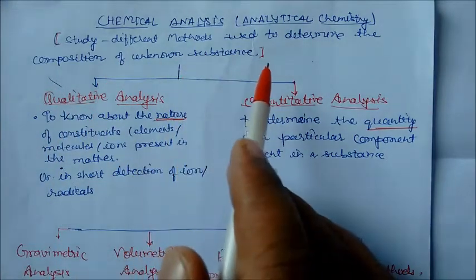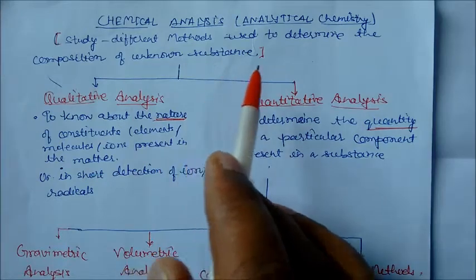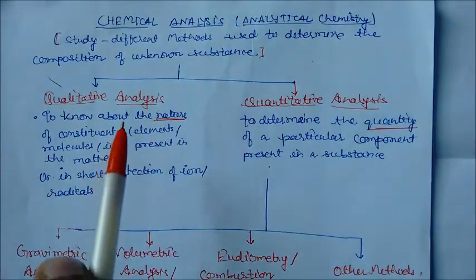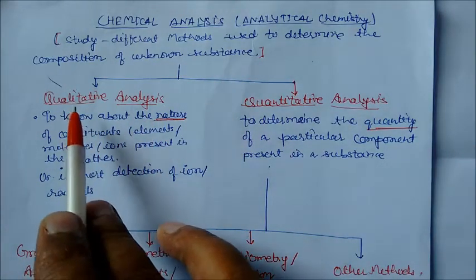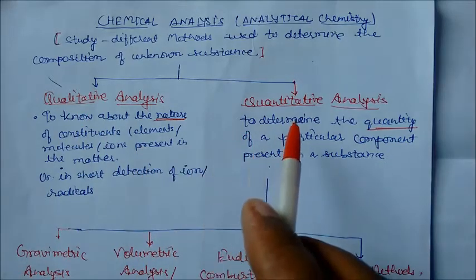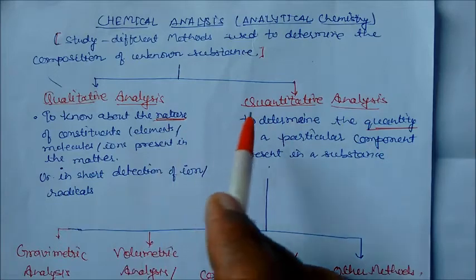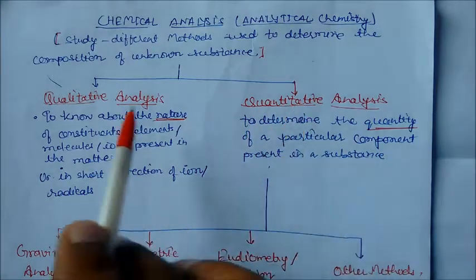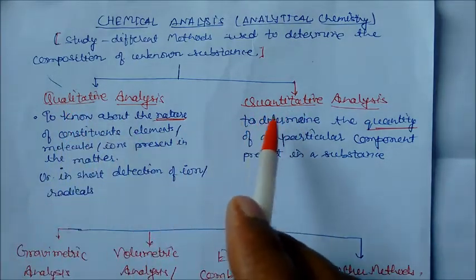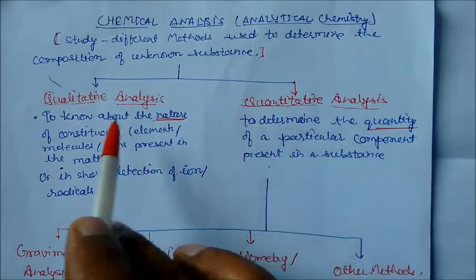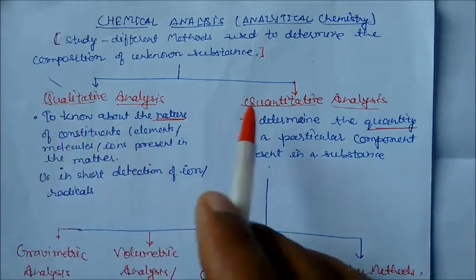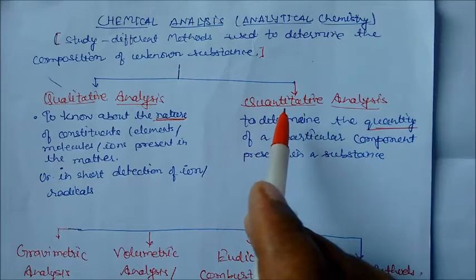Under this heading there are different types of analysis. This is not single; there are different types of analysis. One is called qualitative analysis and the second is quantitative analysis. These two are different. By their meaning we can understand: qualitative is based on quality, quantitative is based on quantity.